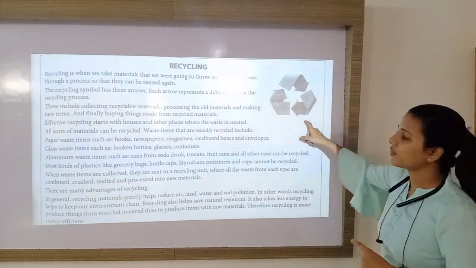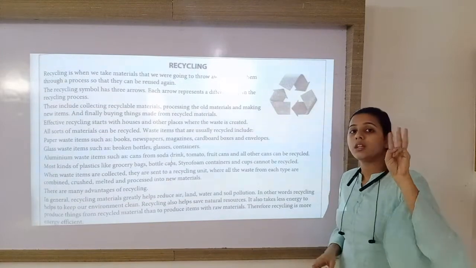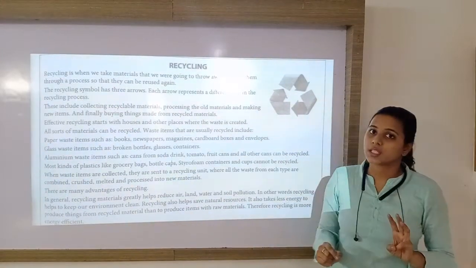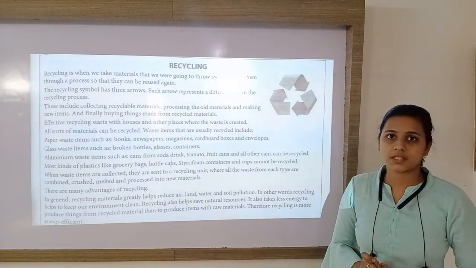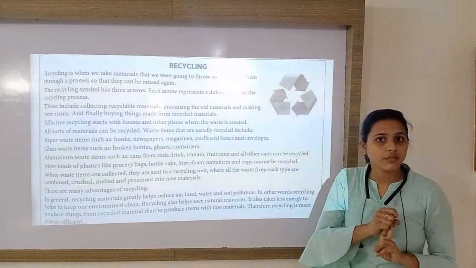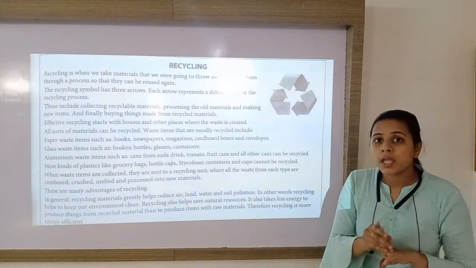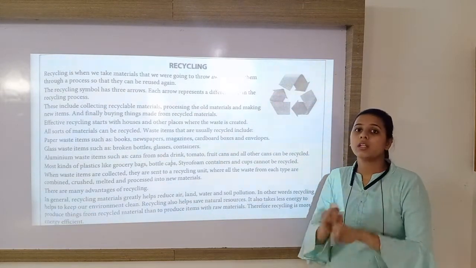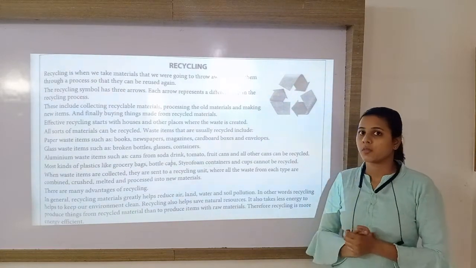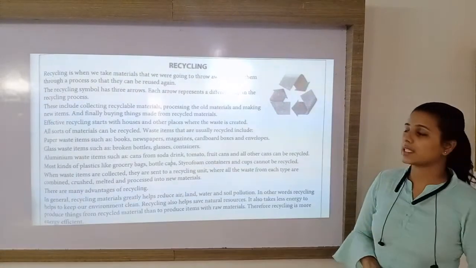This is the symbol of recycling, which has 3 arrows. These 3 arrows represent 3 different steps of recycling. What are these 3 steps? First one, collecting the waste material. Second one, doing process on the waste material. And third one, making a new usable recycled product and then using it. So this is the process of recycling.